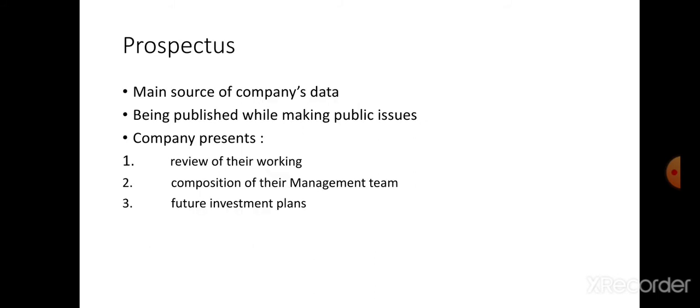Next is the prospectus. It is also a main source of company data, published while making a public issue. For making a public issue, the company should publish a prospectus. The prospectus includes a review of their working, composition of their management team, future investment plans. All these things are expressed in the prospectus. The prospectus should be published while making a public issue.